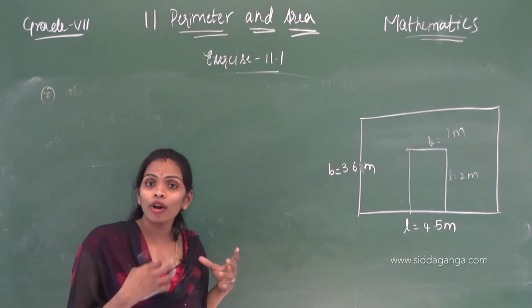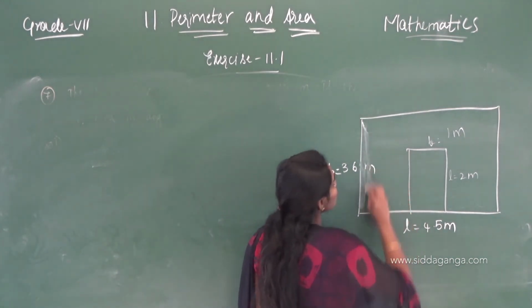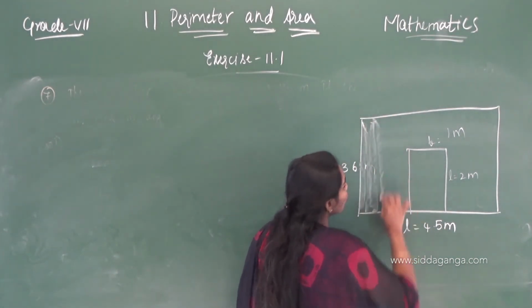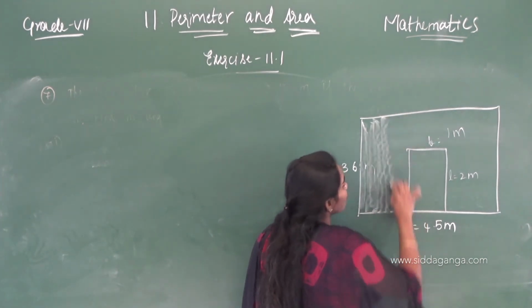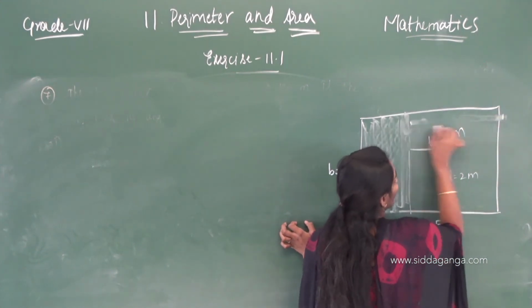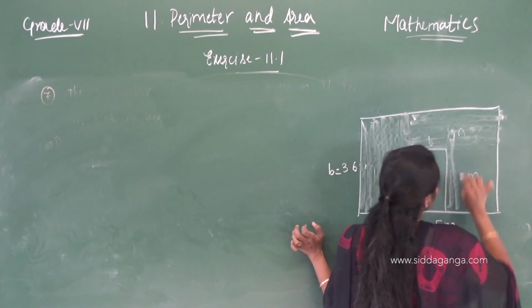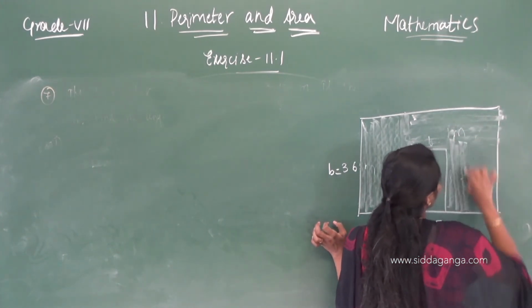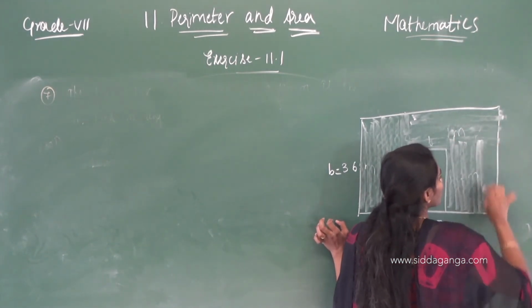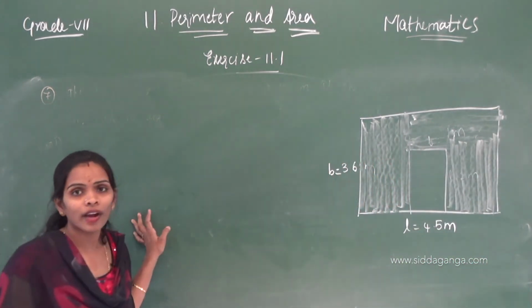Okay, if you want to do the whitewash for this wall, we only have to take this much part for the whitewash. Correct, we are not going to do the whitewash for the door because it is a different color. Correct, for the wall only we have to do the whitewash.